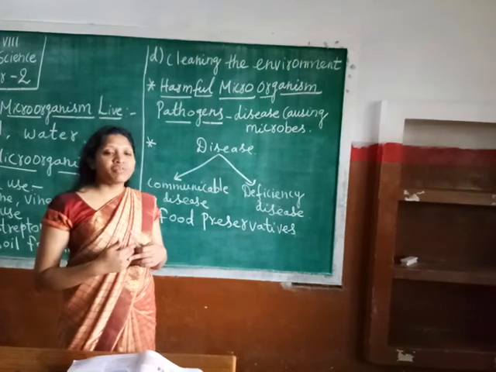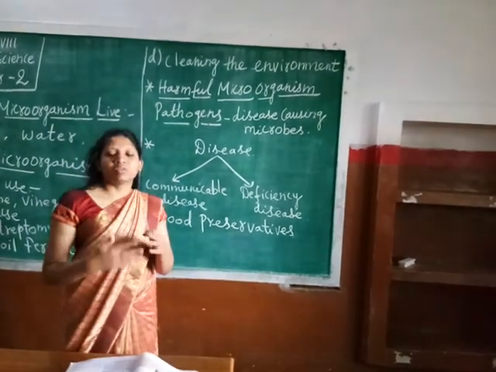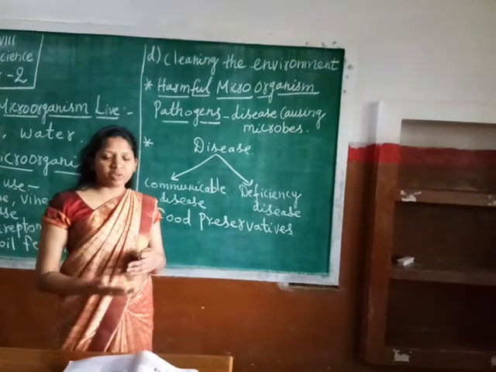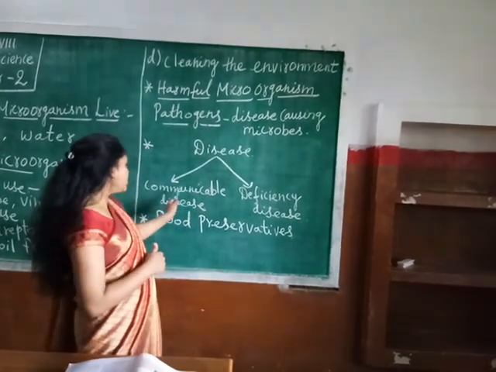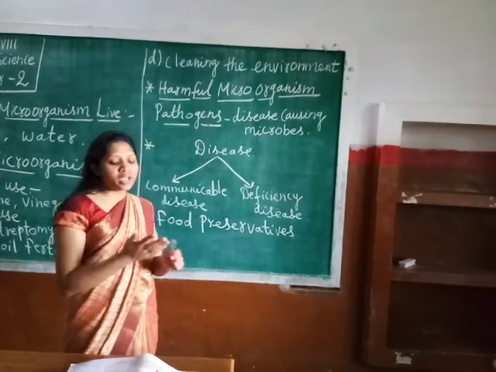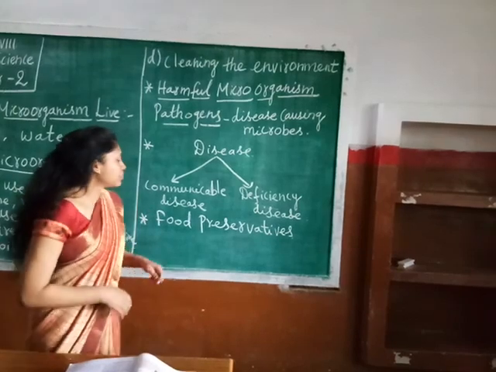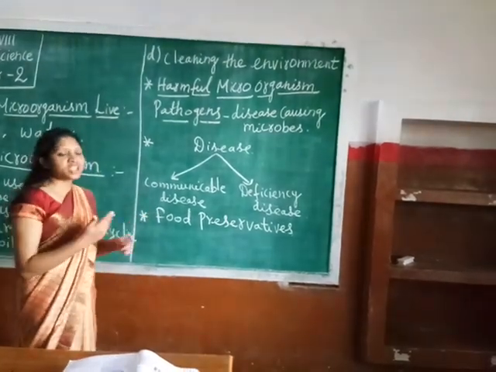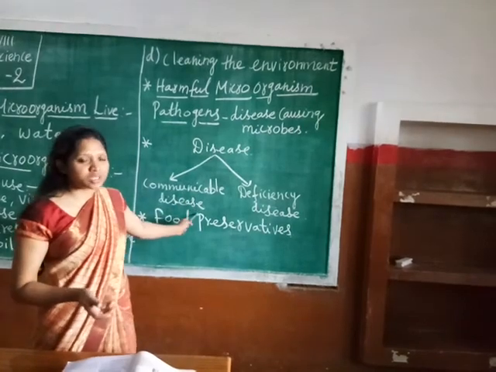Or if we are very near to another person, that means in direct contact. Or this communicable disease may be transferred by air, water, etc. So all the diseases which can be easily transferred to another person, we call communicable diseases.